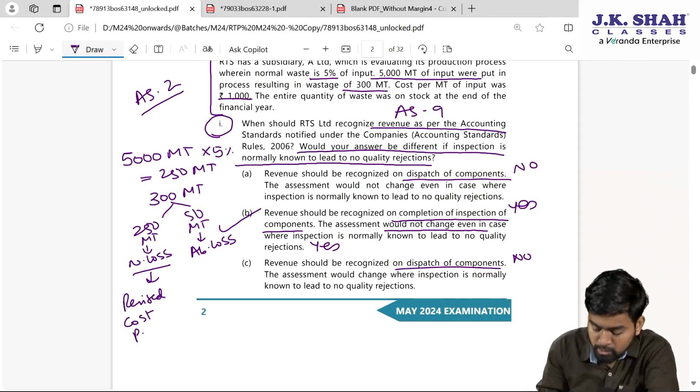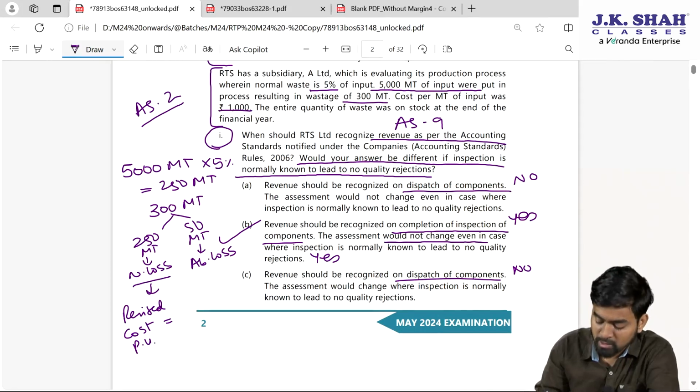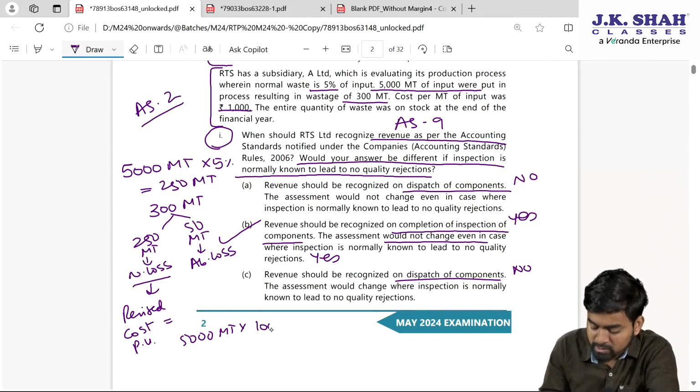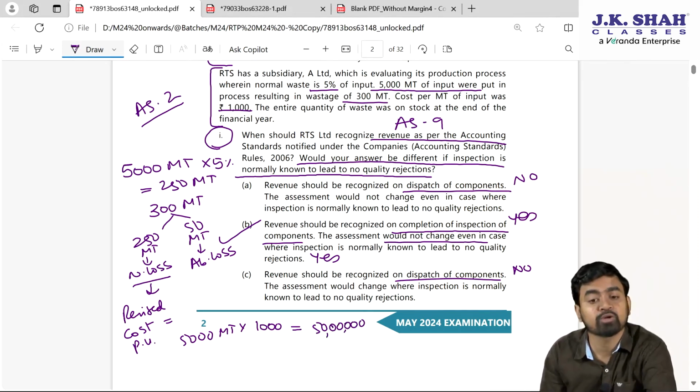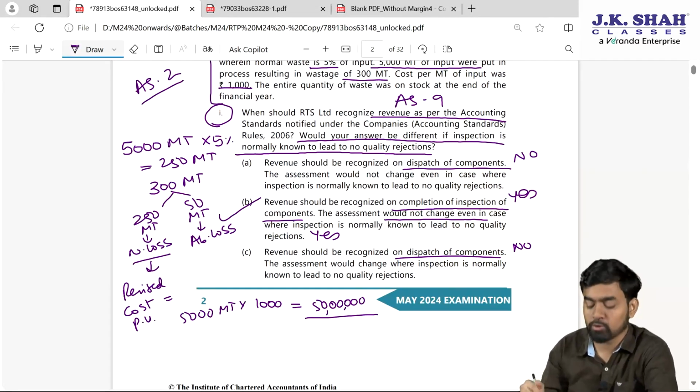Now try and understand, whenever there is normal loss, then we need to find revised cost per unit. You just tell me, my dear students, my total cost is how much? 5000 metric ton, and for 1 metric ton the cost is 1000, which comes to 50 lakhs my total cost. Divide by, now total units available after normal loss we find.